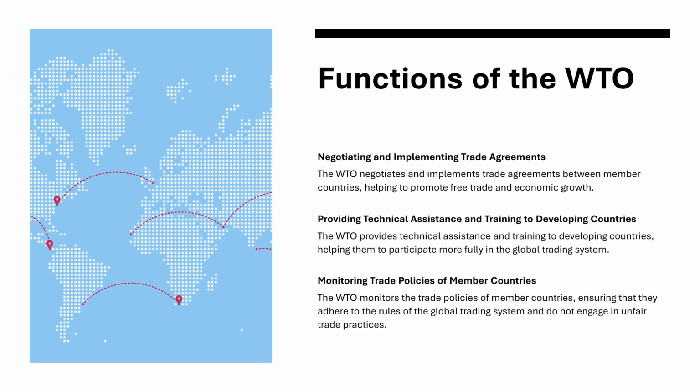Functions of the WTO. Negotiating and implementing trade agreements. The WTO negotiates and implements trade agreements between member countries, helping to promote free trade and economic growth. Providing technical assistance and training to developing countries. The WTO provides technical assistance and training to developing countries, helping them to participate more fully in the global trading system. Monitoring trade policies of member countries. The World Trade Organization monitors the trade policies of member countries, ensuring that they adhere to the rules of the global trading system and do not engage in unfair trade practices.